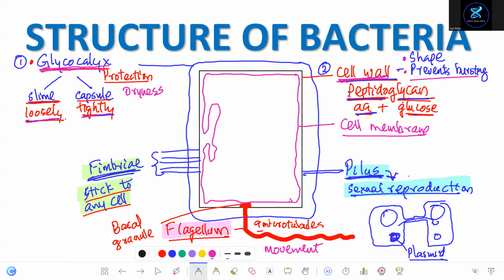And what controls the flagellum? The flagellum is controlled by a basal granule, which is on the cell membrane and the cell wall. They both together hold the flagellum. Flagellum for movement. Okay. Can we review this?